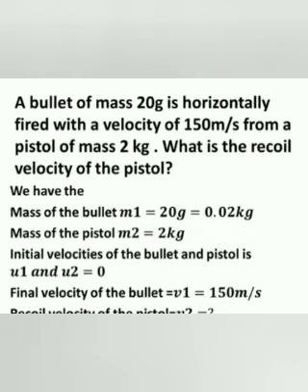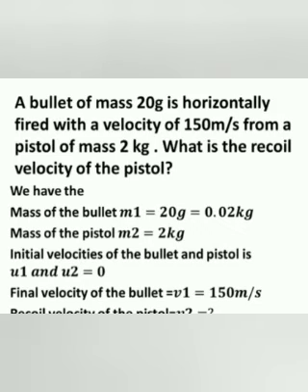Then let us see one problem. A bullet of mass 20 gram is horizontally fired with a velocity of 150 meter per second from a pistol of mass 2 kilogram. What is the recoil velocity of the pistol?